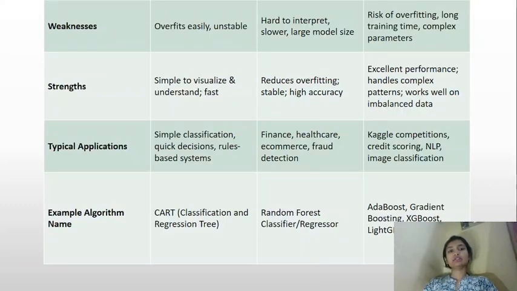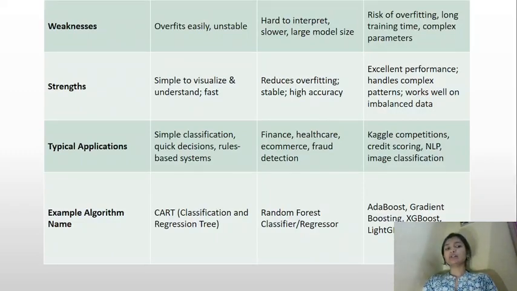Strength of decision trees: simple to visualize, understand, and fast. Strength of random forest: it reduces overfitting, stable and high accuracy. Strength of boosting: excellent performance, handles complex patterns, works well on imbalanced data. Typical applications of decision tree: simple classification, quick decisions, rules-based systems.